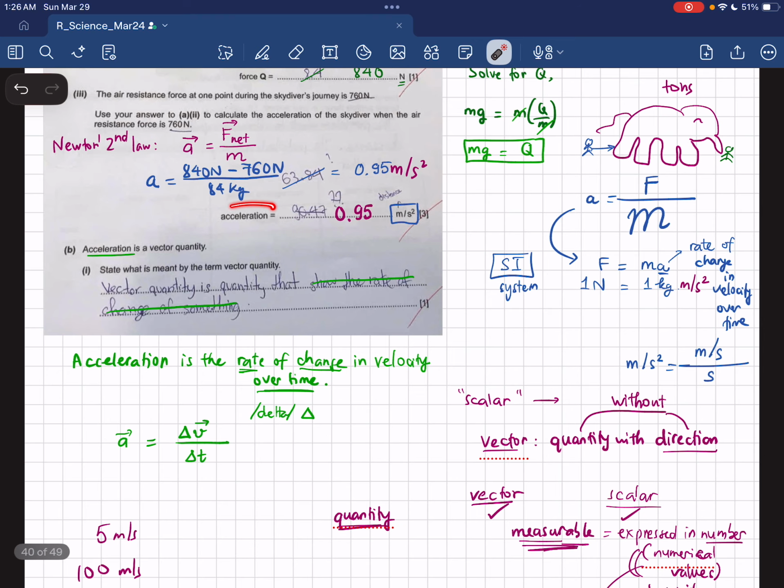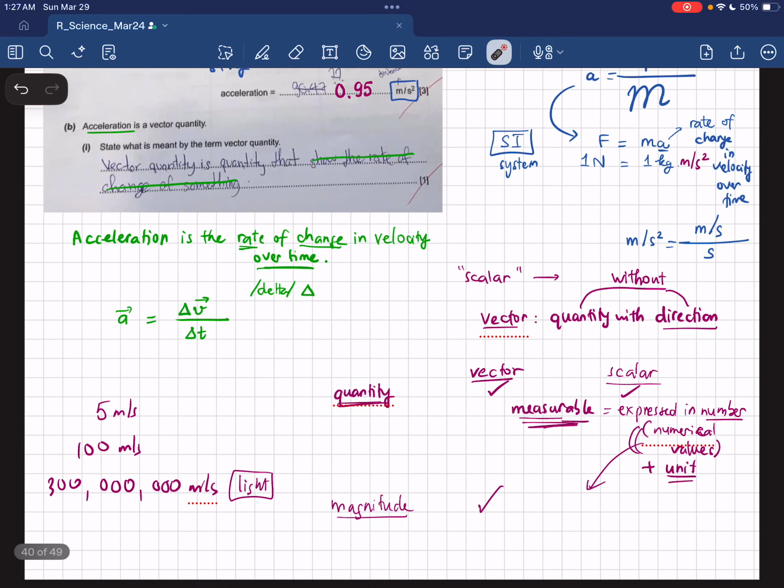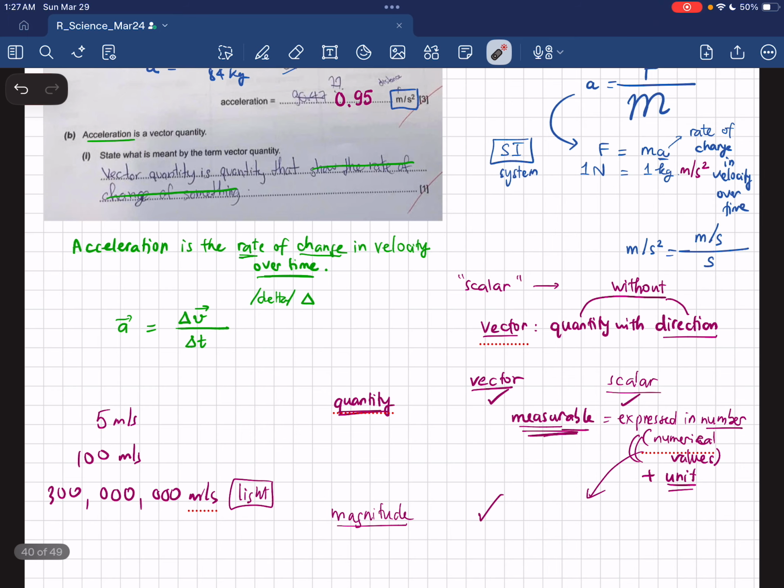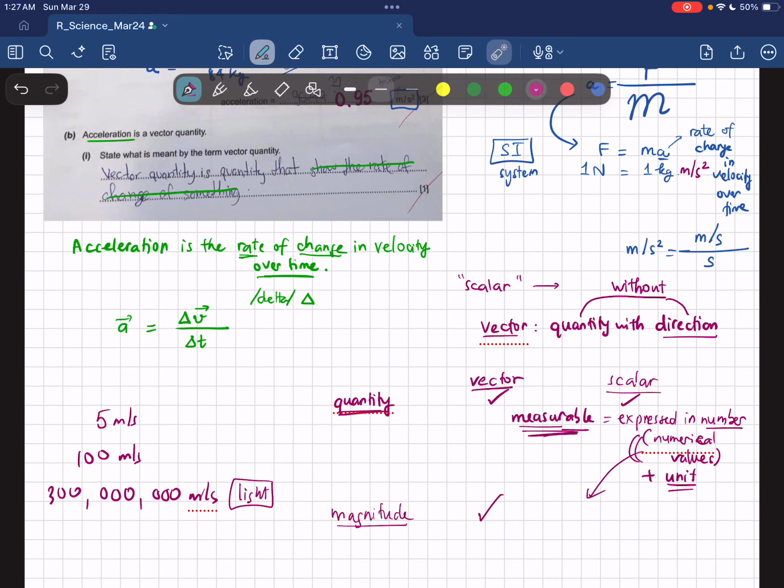Or like the acceleration here, 0.95. That's also the magnitude, measured in meters per second squared. So a vector should have magnitude, and a scalar should have magnitude as well. That's the only difference between a vector quantity and a scalar: the vector has direction, but the scalar does not.